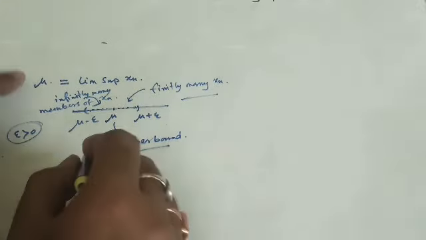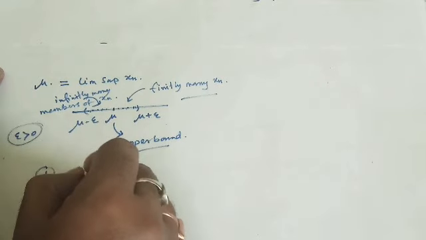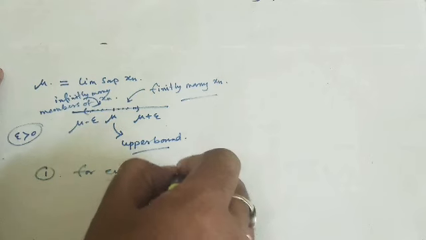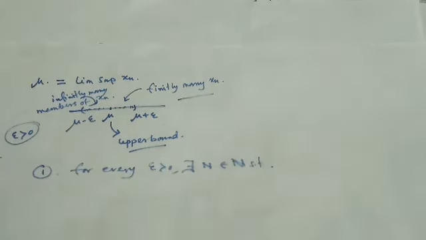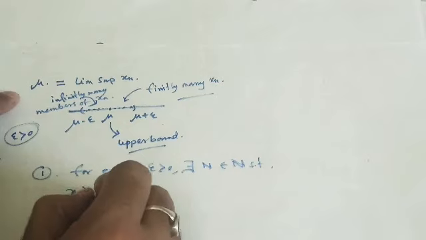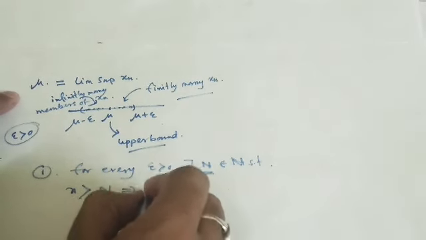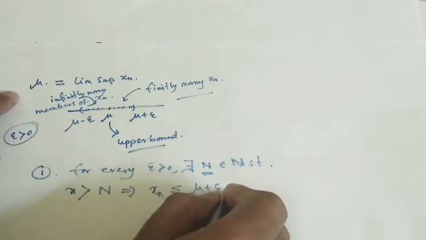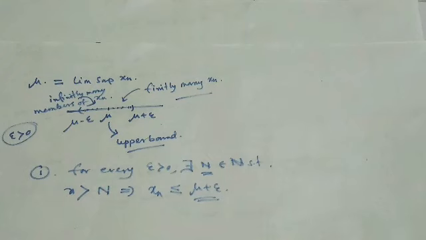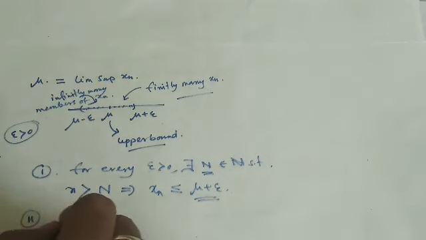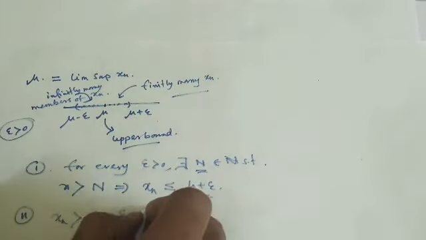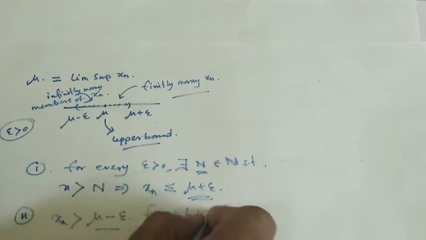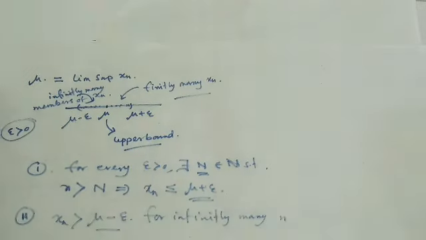So it says that for every epsilon greater than 0 there exists capital N in the natural numbers such that n greater than N implies xn less or equal to mu plus epsilon, that is for finitely many members of that sequence, and xn greater than mu minus epsilon, that is in that range, holds for infinitely many n.